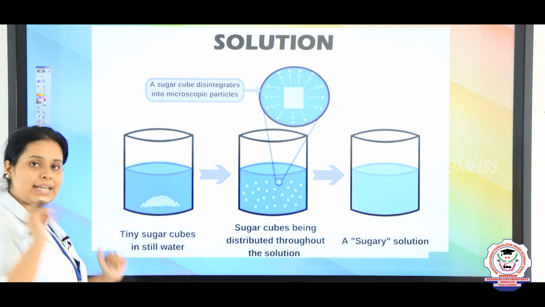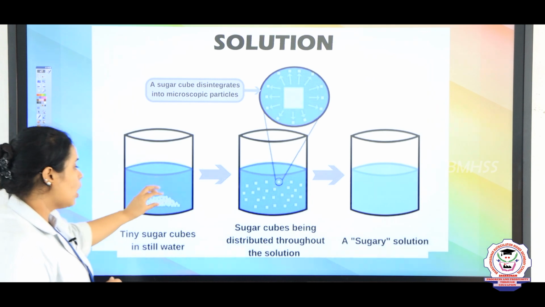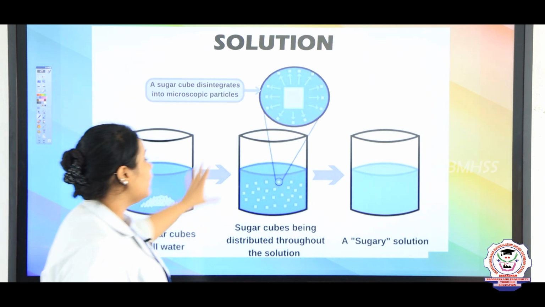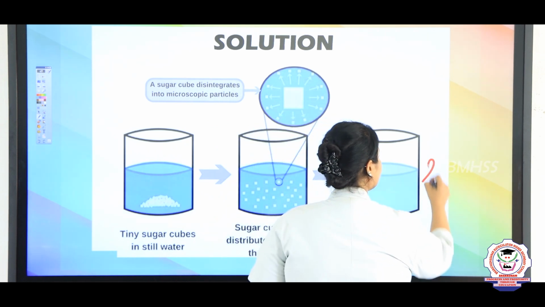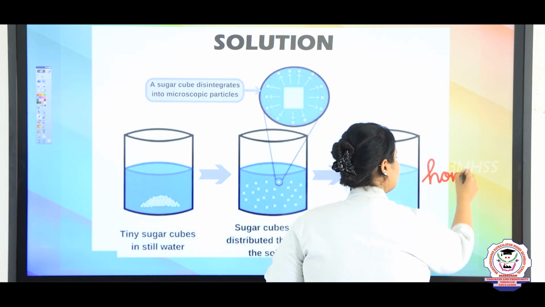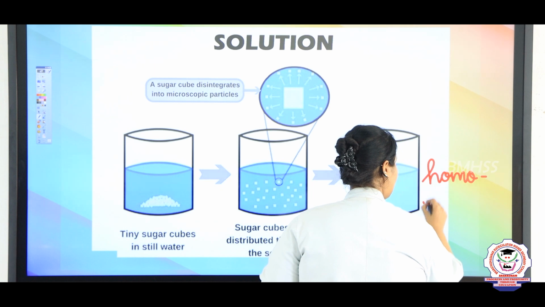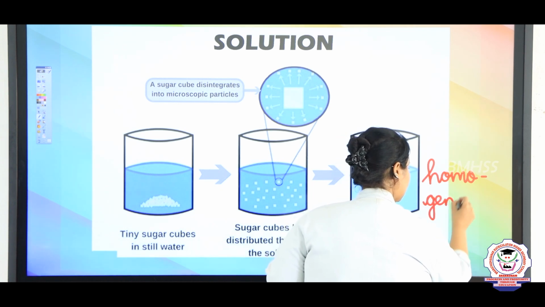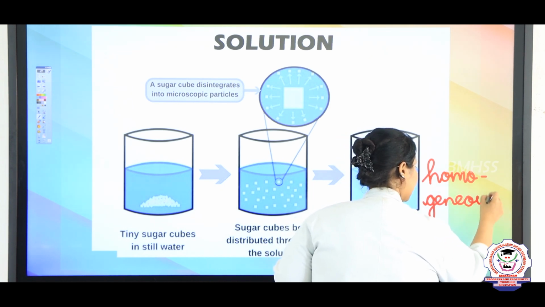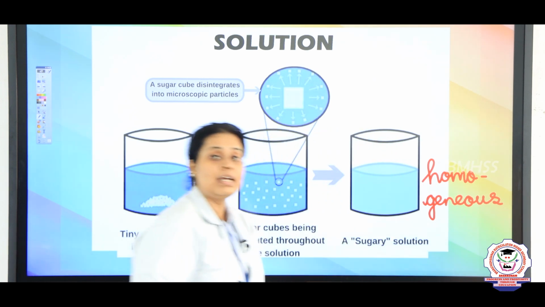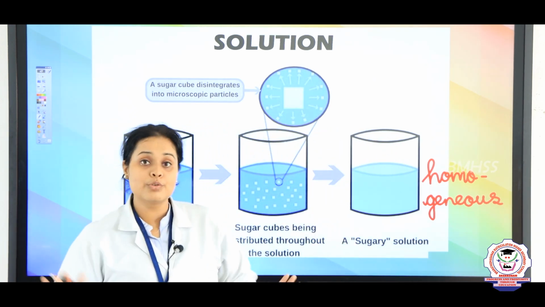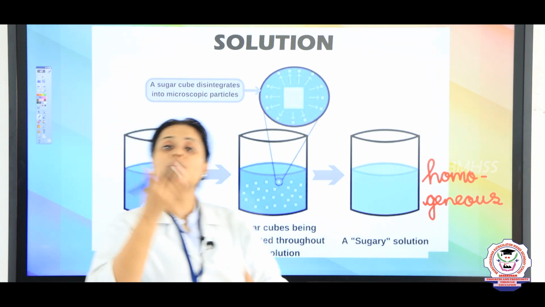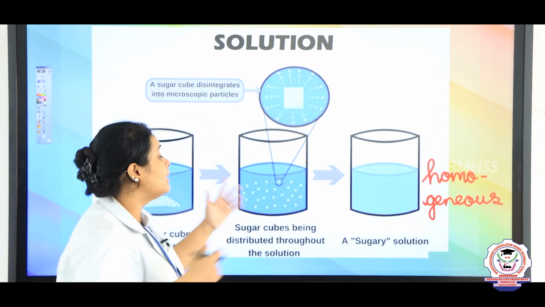So again I will repeat it. Take a small amount of solid, add it into a liquid, and when you get a homogeneous substance or liquid, then this particular substance will be known as a solution, and the formation of a solution is known as dissolution.